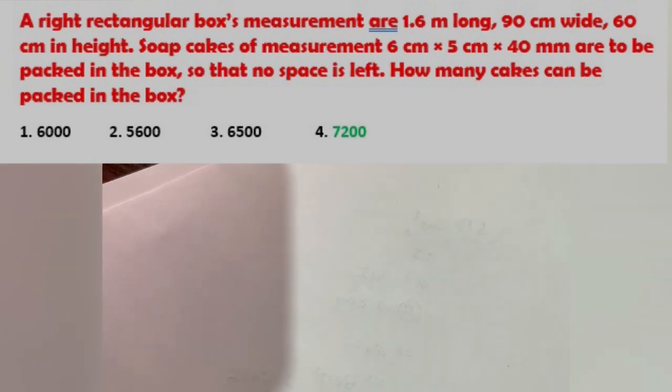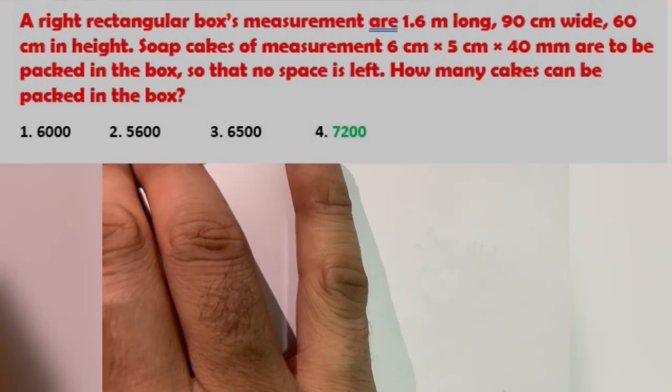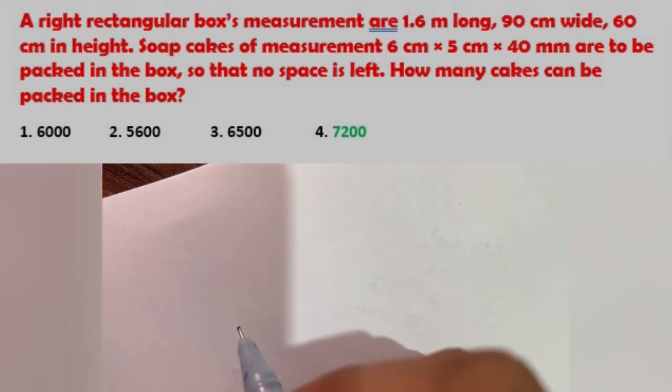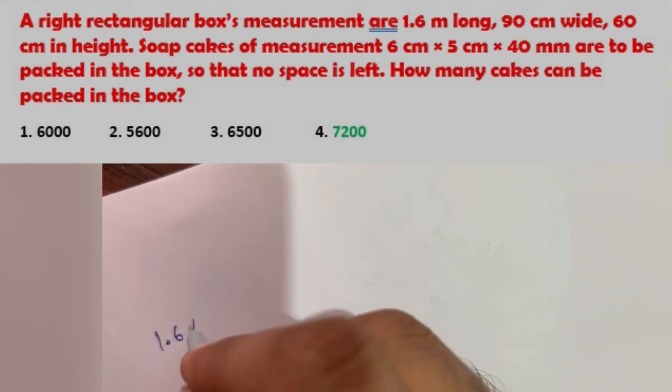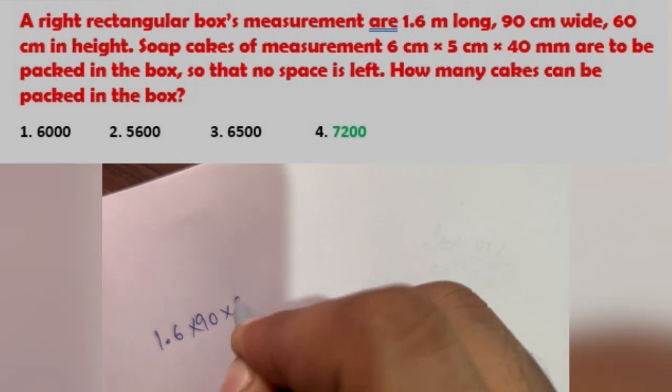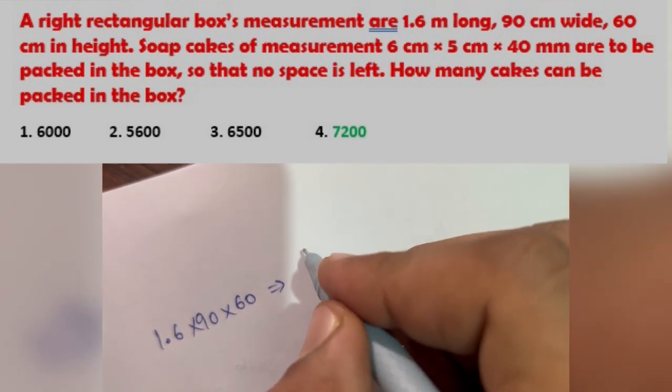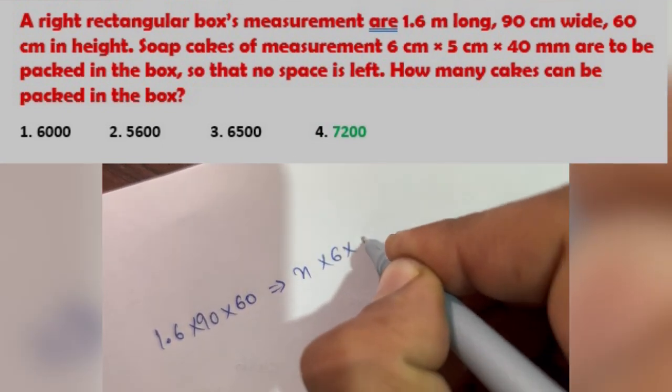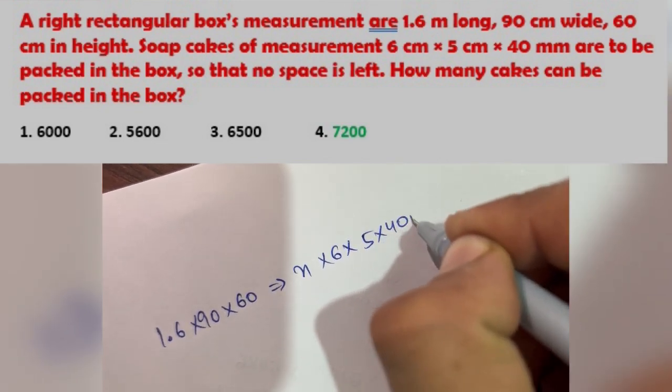Okay, now we have question number 20. A right rectangular box has these measurements, and the cakes have these measurements. How many cakes fit? In this type of question, we have to equalize the volumes. 1.6 into 90 into 60 equals n into 6 cm into 5 into 40 mm.